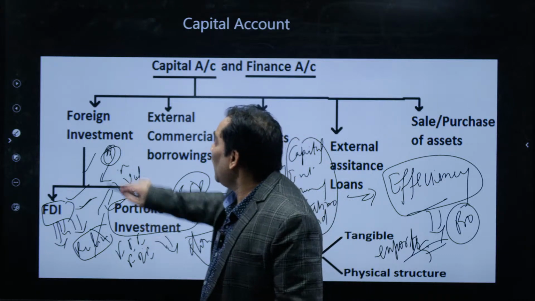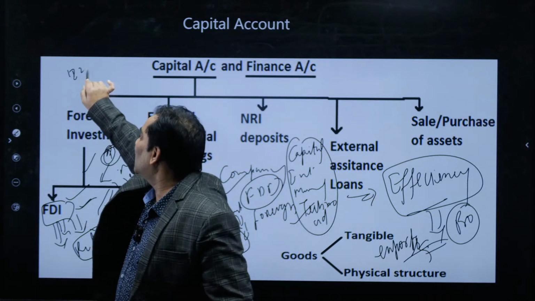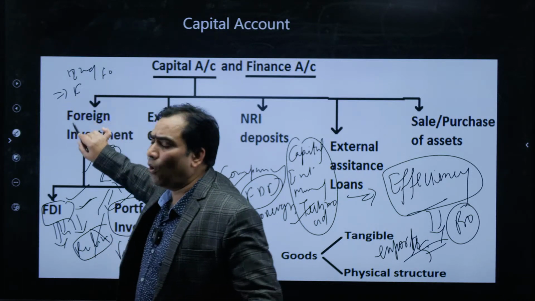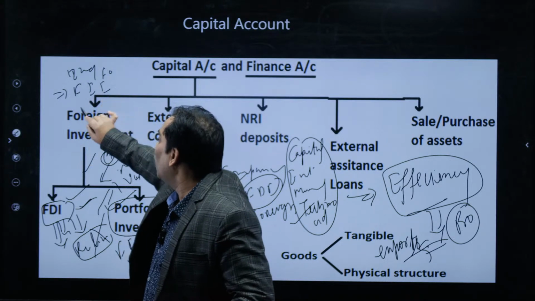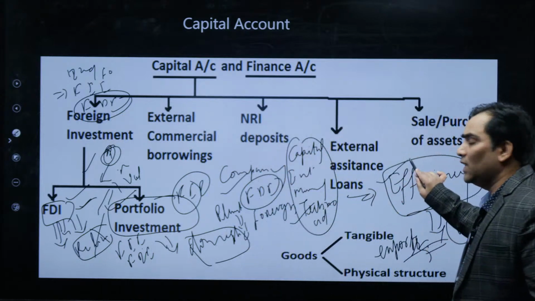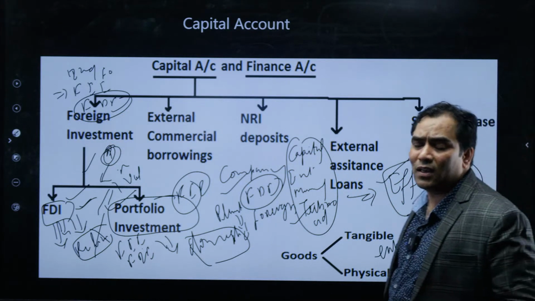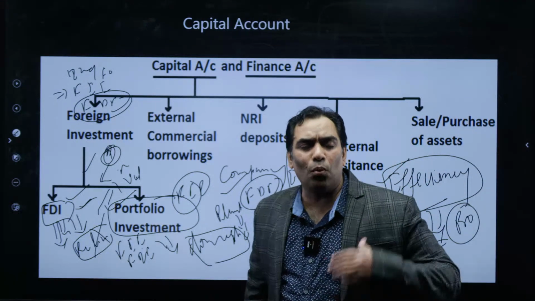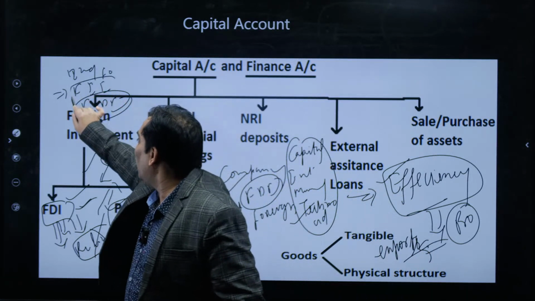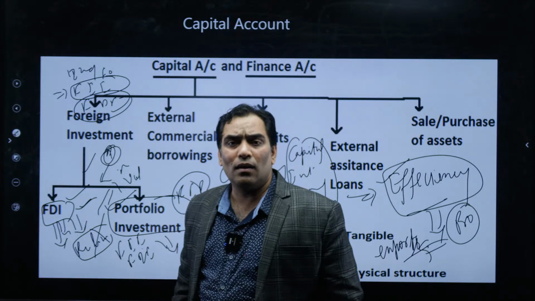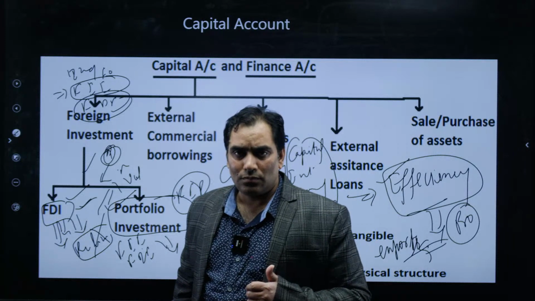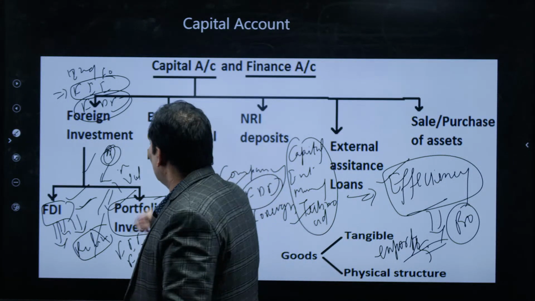But in the case of India, India is the second highest receiver of foreign investment. But the thing is, the maximum foreign investment is in the form of FII, not in the form of FDI. If it were in the form of FDI, that would increase our efficiency, our competitiveness in the international market, and improve our exports. But the maximum foreign investment is in the form of FII. That means they can invest and they can withdraw anytime. So this is very clear.